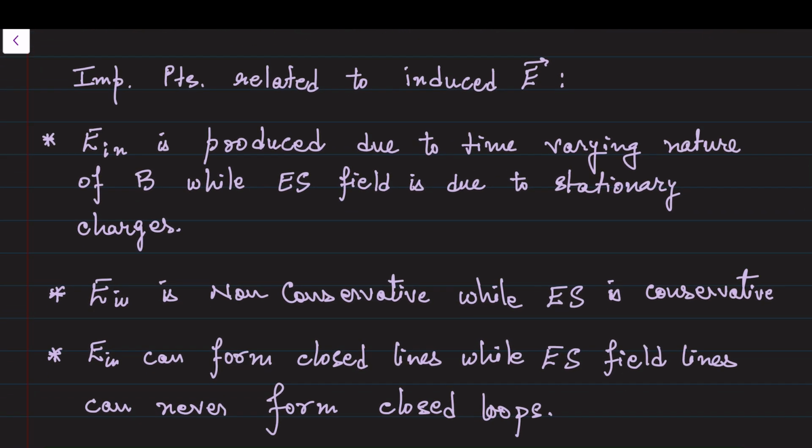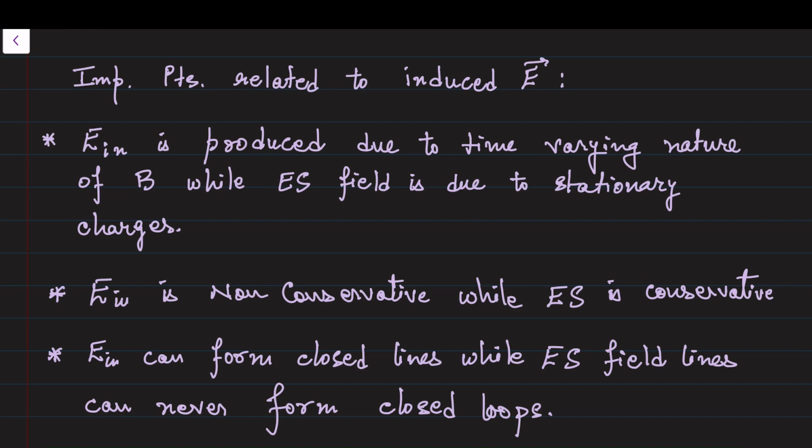First, there are two types of field: one is the induced electric field and the other is the electrostatic field. The induced electric field is produced due to the time varying nature of the magnetic field, while the electrostatic field we studied in the electrostatics chapter is developed due to stationary charges. The electrostatic field is conservative in nature, but the induced electric field is non-conservative. This means the work done by the induced electric field along a closed path is non-zero.